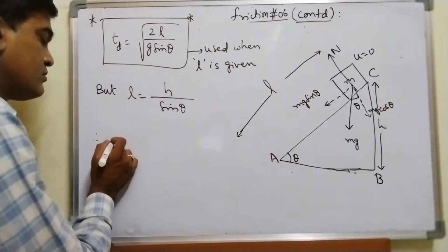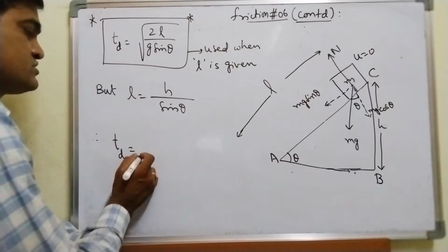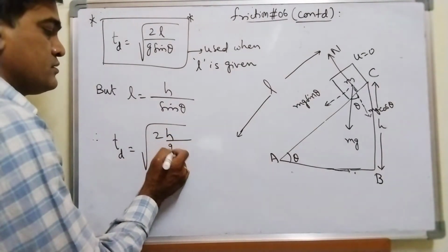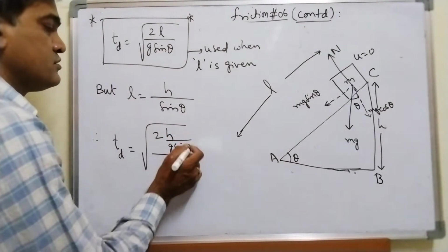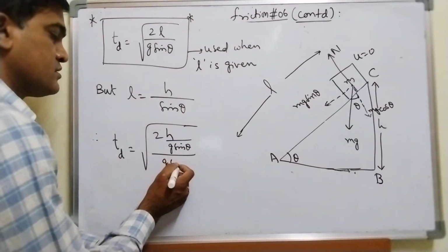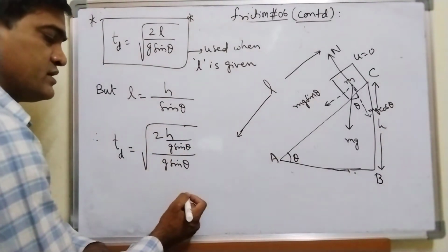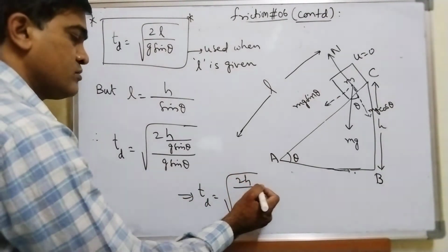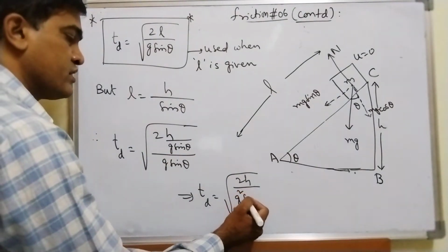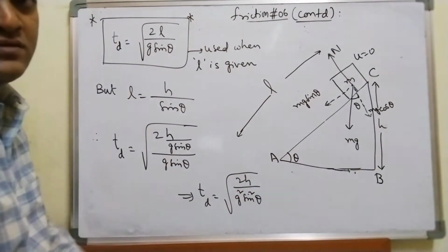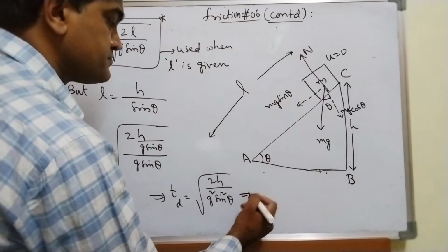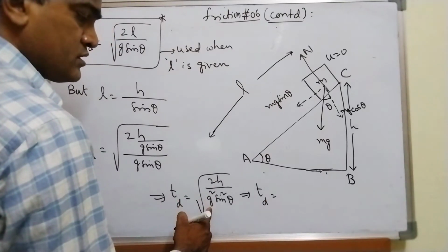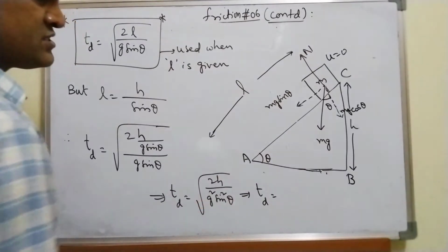Therefore, I will get the formula for time of descent in terms of height H. So what you will get is 2H by g sine theta upon g sine theta, and when this comes to the denominator, time of descent is equal to square root of 2H by g square sine square theta.